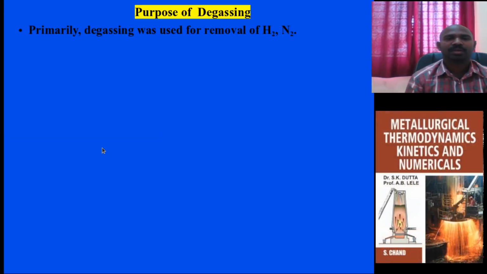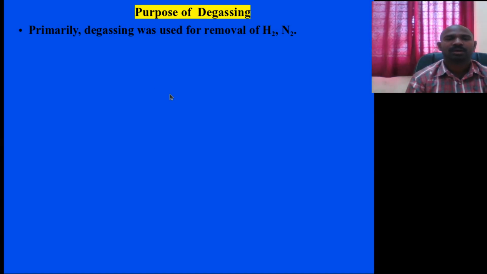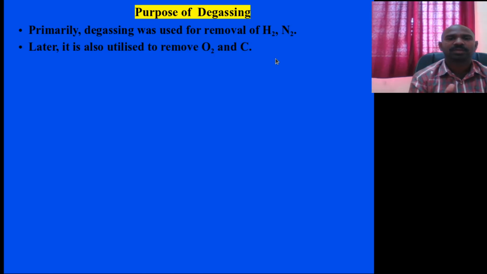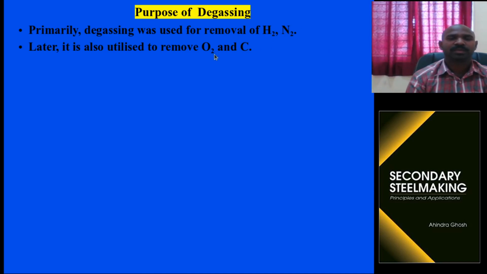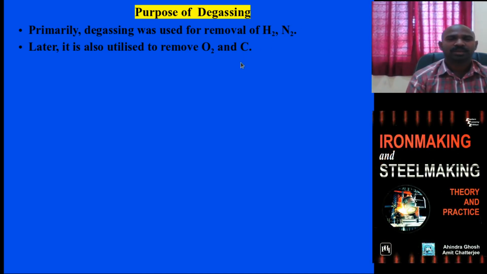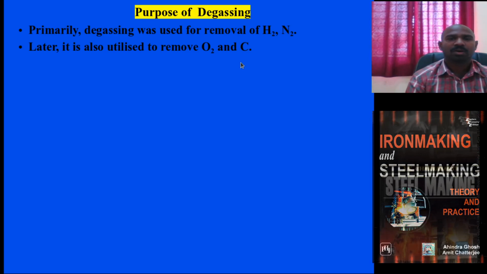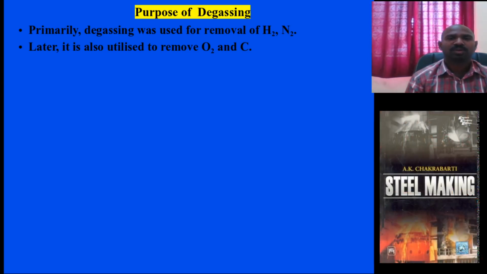Today let me introduce the purpose of degassing. Primarily, it is to remove hydrogen and nitrogen, and later it also includes degassing oxygen and carbon. Mainly in steel products, hydrogen, nitrogen, oxygen and carbon gases need to be reduced for automobile applications, a few other construction industries, and some nuclear industry applications.